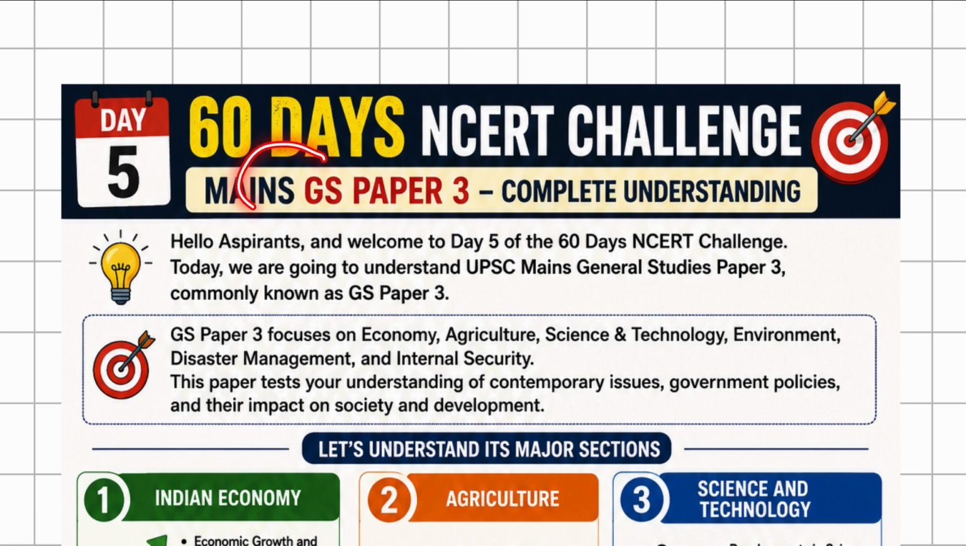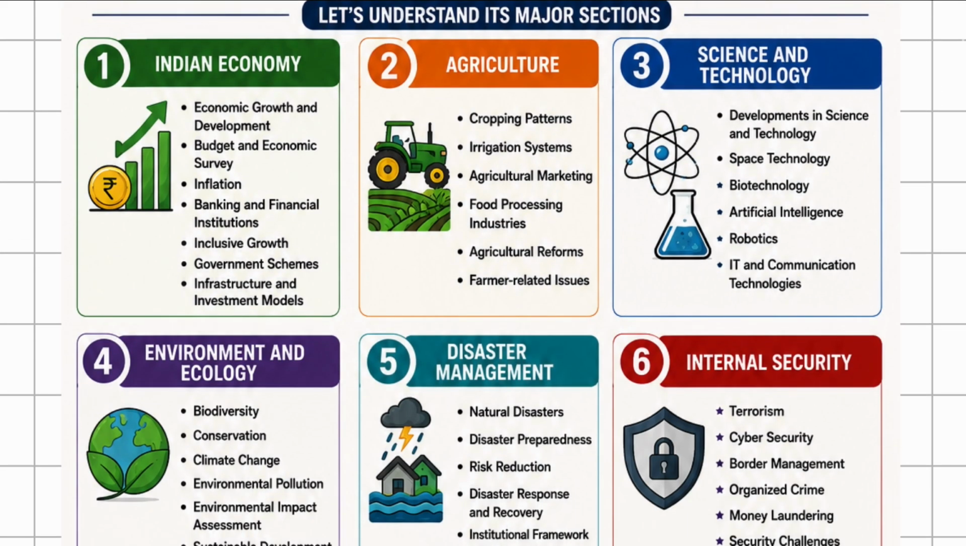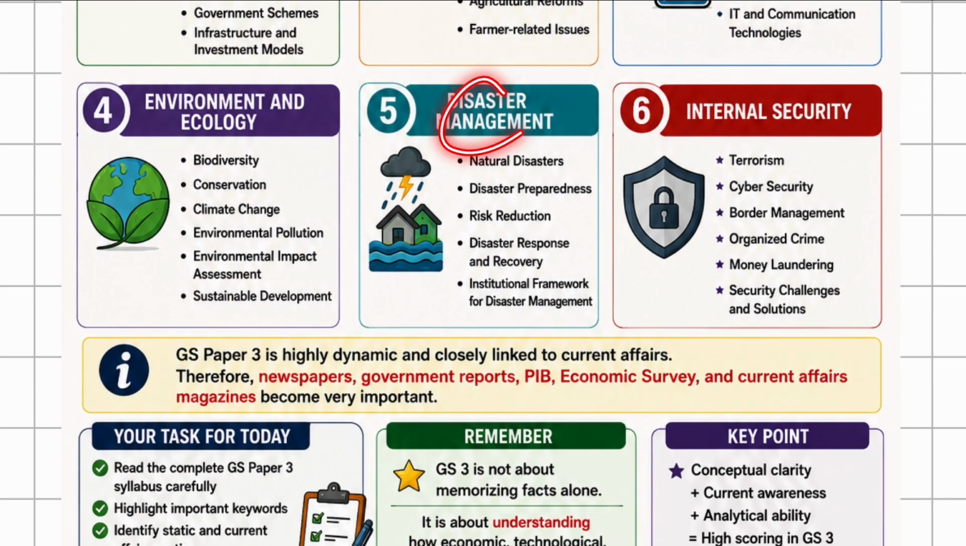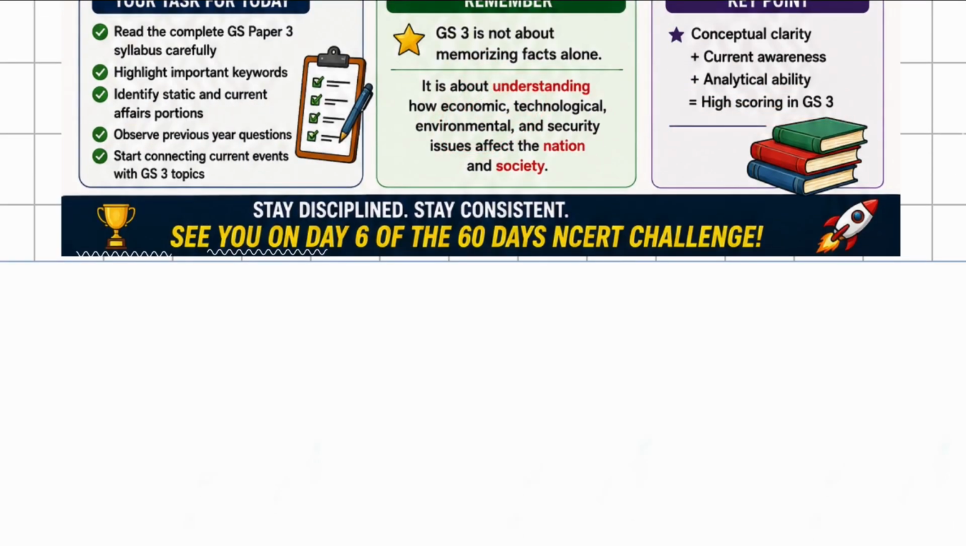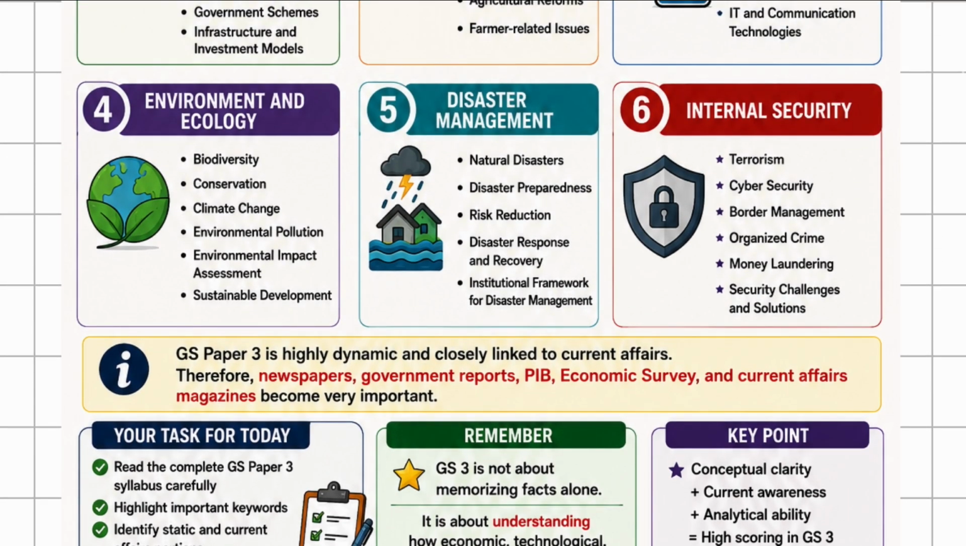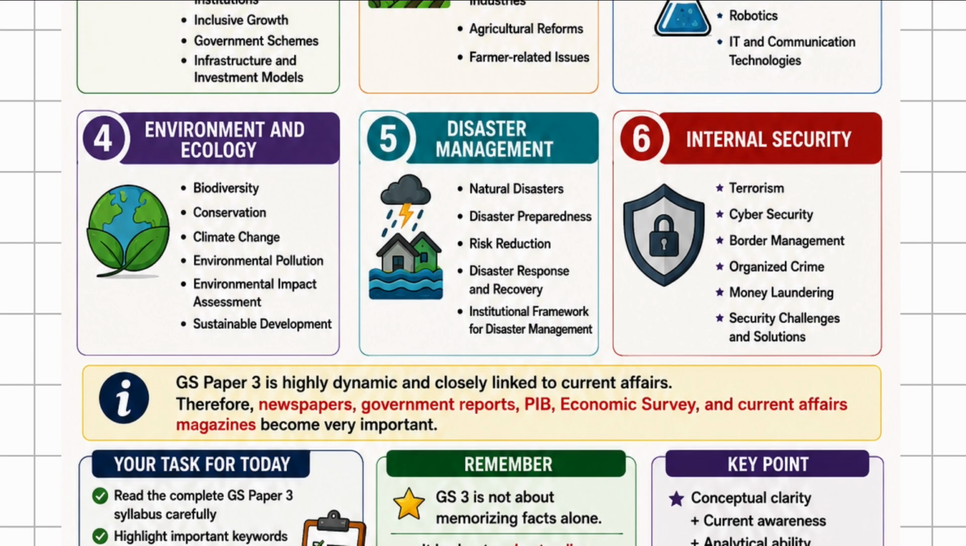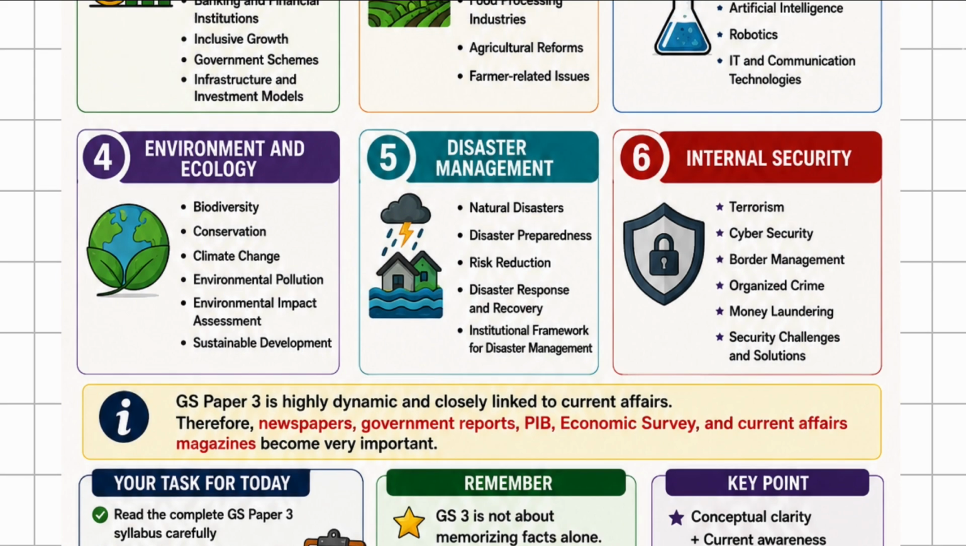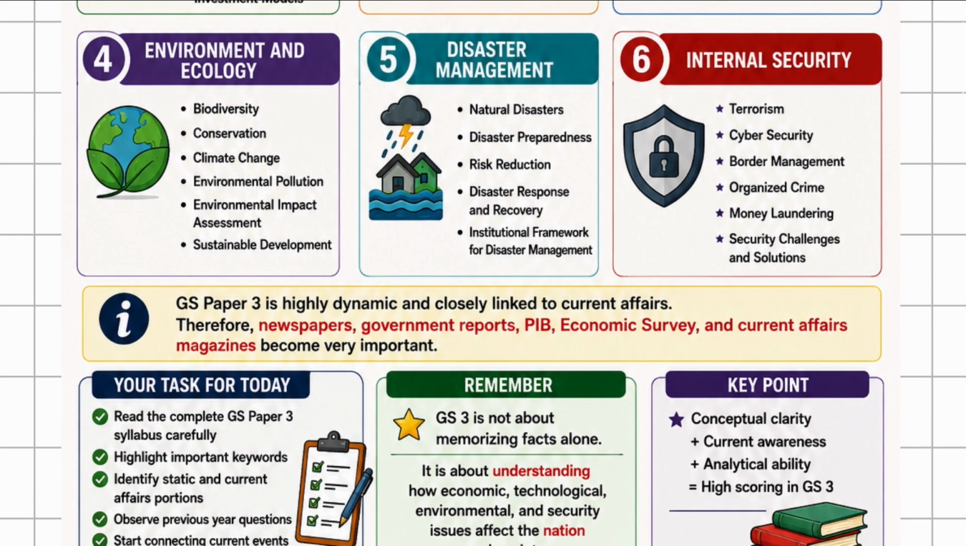Today we are going to understand the UPSC main syllabus of GS paper 3. It mainly focuses on economy, agriculture, science and tech, environment and ecology, disaster management, internal security. This paper tests your understanding of contemporary issues, government policies, and their impact on society and development. Let's understand its major sections.